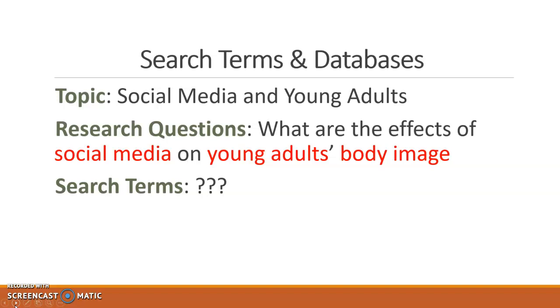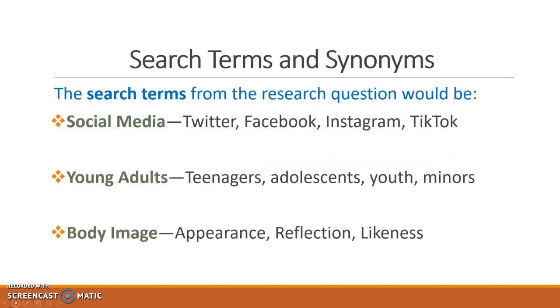From this research question, you will need to identify your key terms. The key terms from your research question are as follows, as you can see in red: social media, young adults, and body image. Once you've identified your search terms, you will then need to identify synonyms or terms that mean the same thing as your search terms.